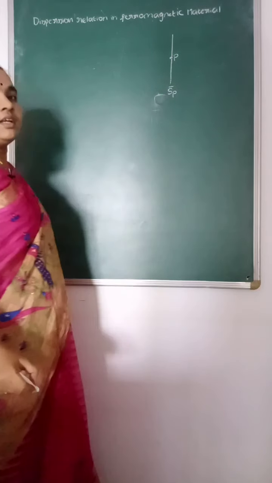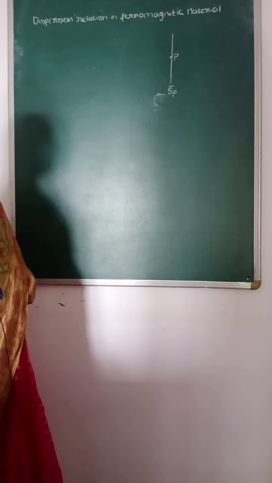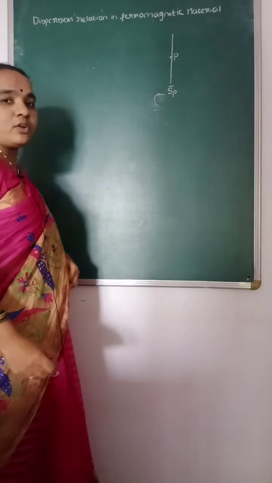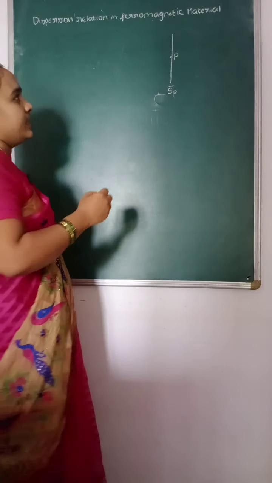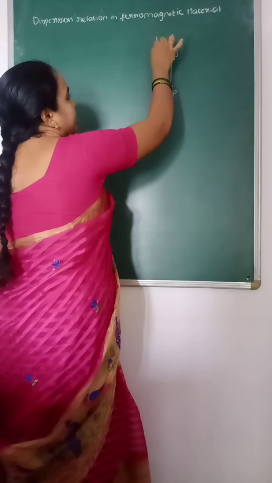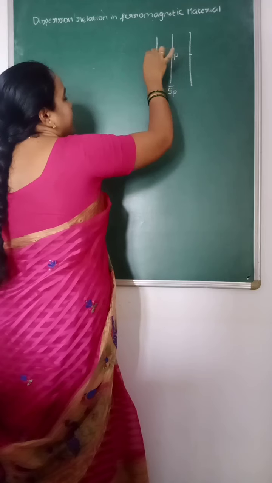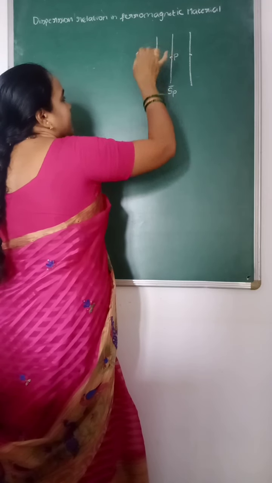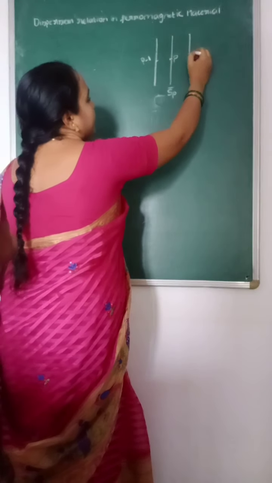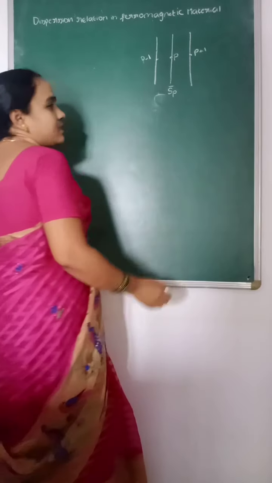This is the spin of an electron at the position p. Let the adjacent spin vectors of the electrons be at p minus 1 and p plus 1.